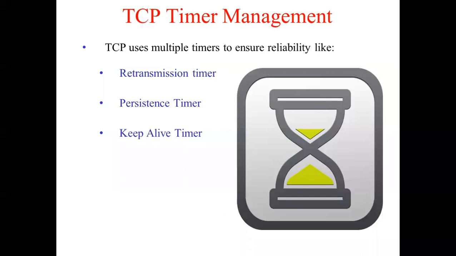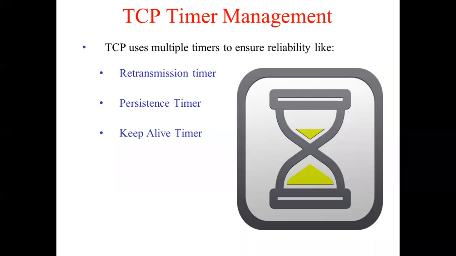Actually there are many more, but in your syllabus, what we are going to learn is 3 different types of timers, which have 3 various functions to perform. One type of timer used in TCP is called the retransmission timer, which we have learned in other protocols also. The second type is called the persistence timer. And one more timer used in TCP is known as the keep alive timer.